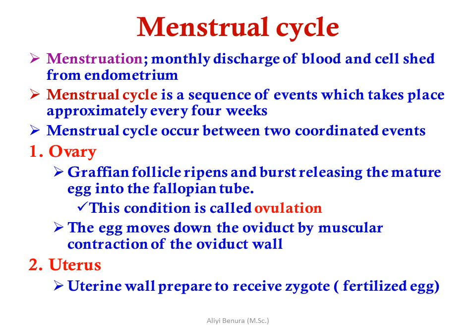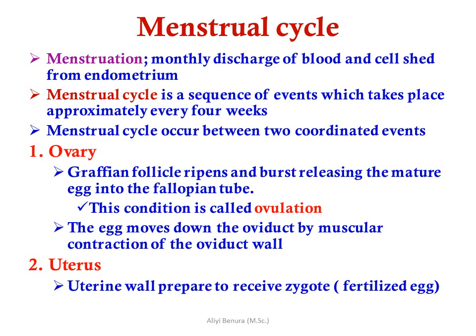The menstrual cycle is a sequence of events which takes place approximately every 4 weeks. It occurs between two coordinated organs, the ovary and the uterus. In the ovary, the Graafian follicle ripens and bursts, releasing a mature egg into the fallopian tube. This is called ovulation. The egg moves down the oviduct by muscular contraction of the oviduct wall.